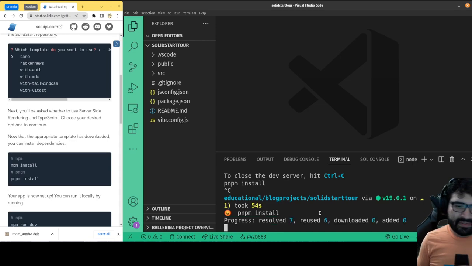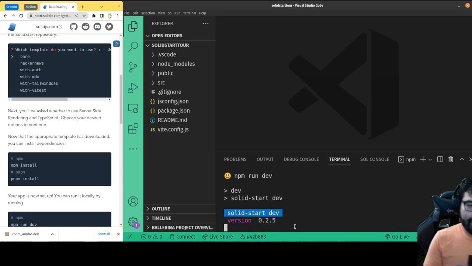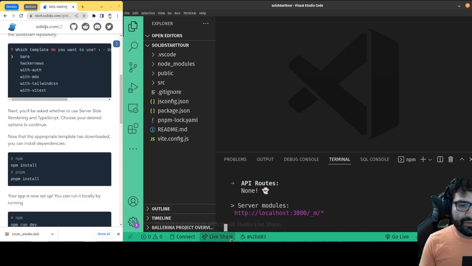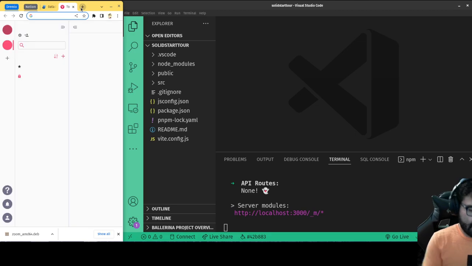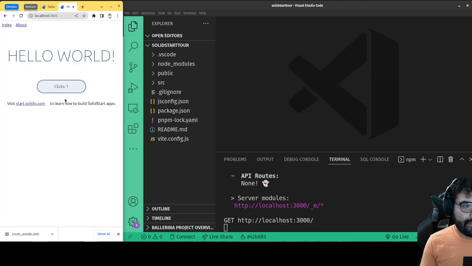There we go, now it's installing everything. Okay, that's all installed. Then to run the server, we just do npm run dev. That's going to run the server, and it's up and running on localhost 3000. If I click on that, it all works.